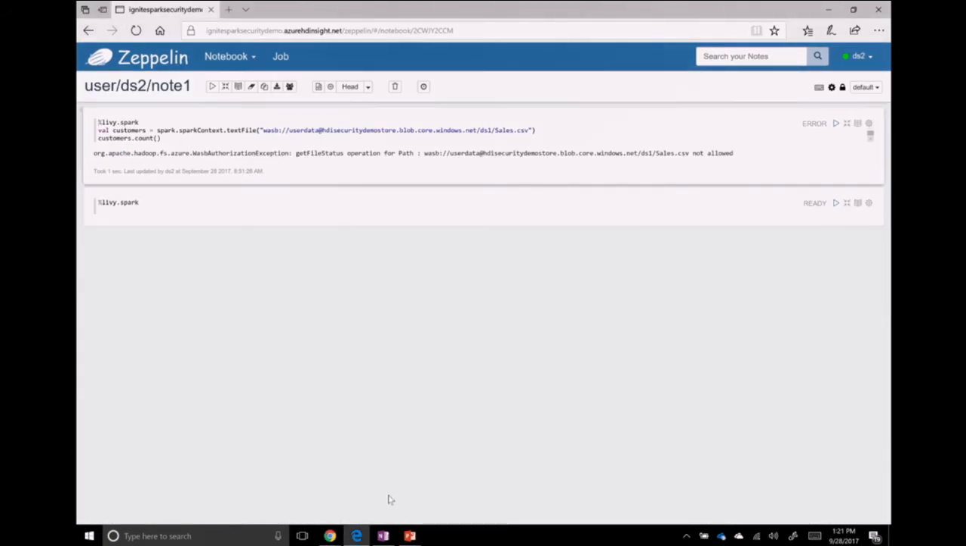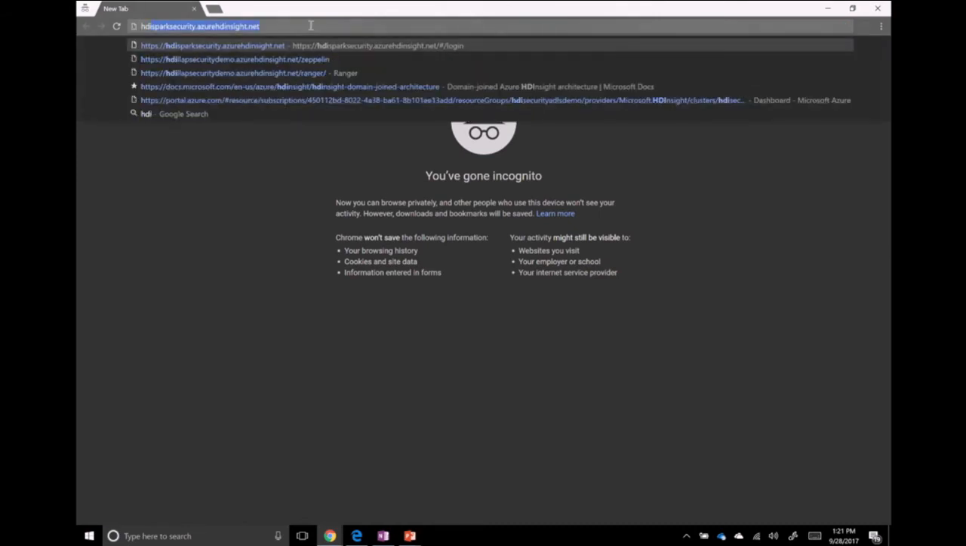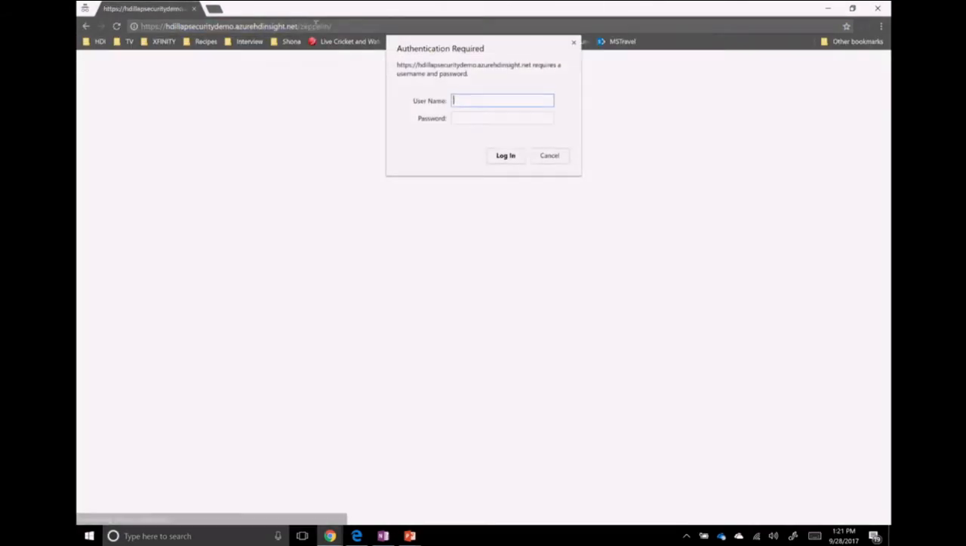Okay, so now let me show you how to log in on this cluster using another domain account. I will be logging in using another domain account, which is DS1. On this cluster, I created 4 domain accounts: DS1, DS2, DS3, DS4. These are just data scientist 1, data scientist 2, 3, and 4.